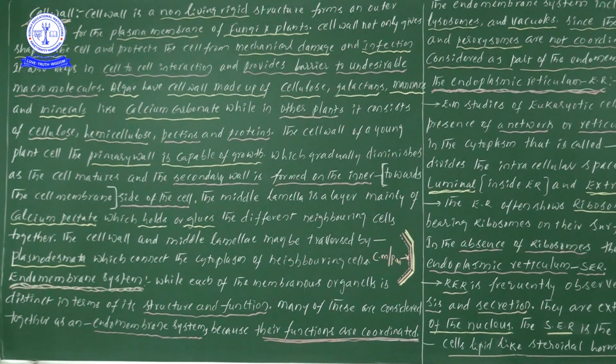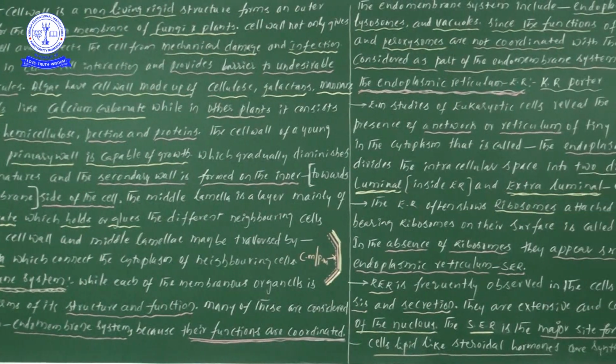Suppose the functions of cell organelles are coordinated, then such cell organelles altogether we will consider as the endomembrane system.